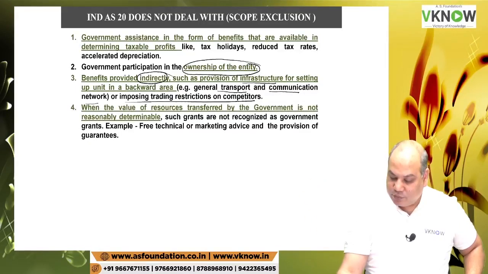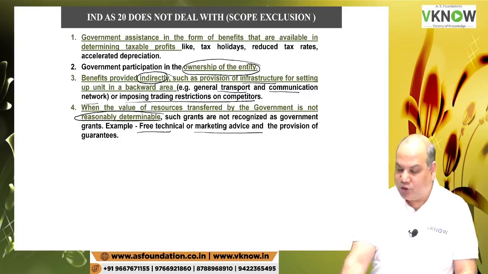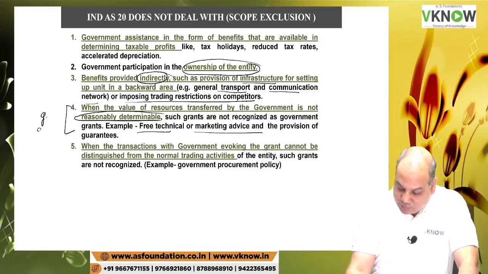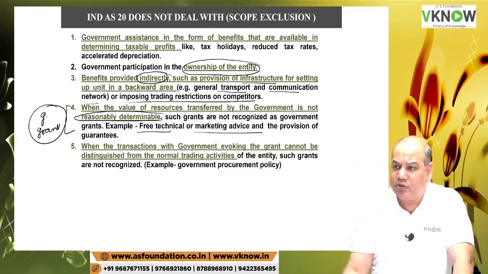Okay. Point 4, when the value of the resources transferred by the government is not reasonably determinable, such grants are not recognized as government grant, like free technical or marketing advice and the provision of guarantee. So this will not be treated as government grant. But they may be assistance if it is specific to the entity. Then normal trading transaction. Okay. Normal trading transaction with the government is not government grant.